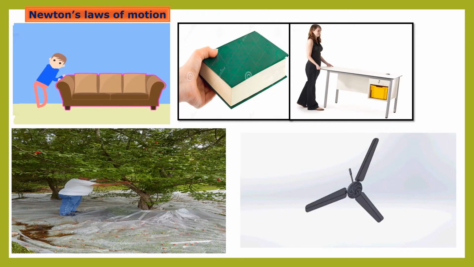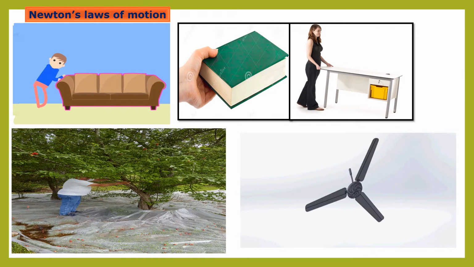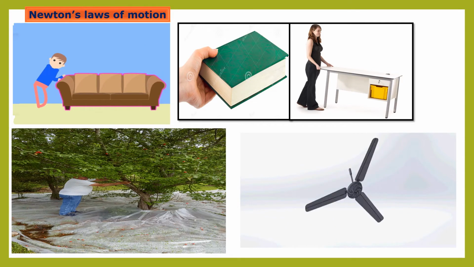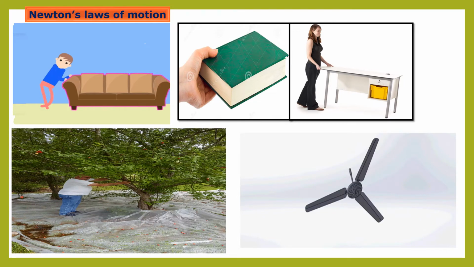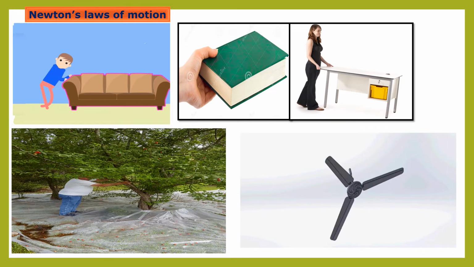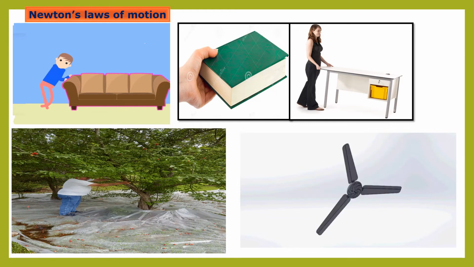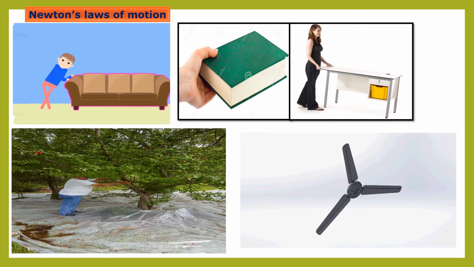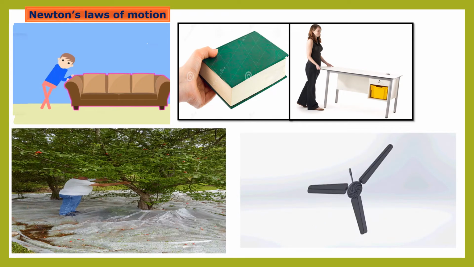Then in the second picture, the force which is sufficient to lift a book from a table is not sufficient to lift the table. Whichever force we apply for holding that book is not sufficient to hold the table, because the table is of big size and has more weight, whereas the book has less size and requires less force. Due to that, the force is different for both objects.